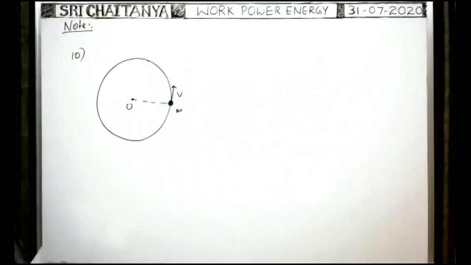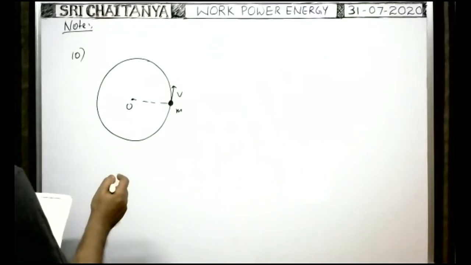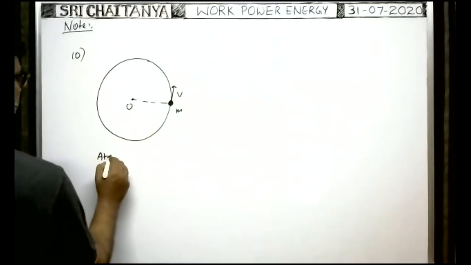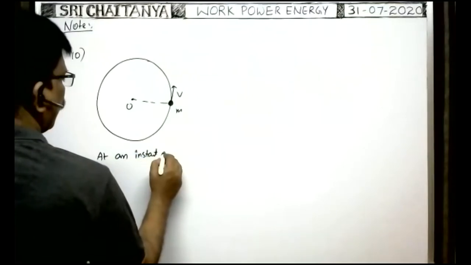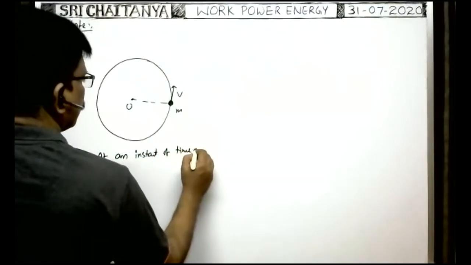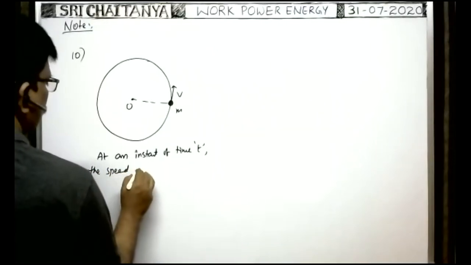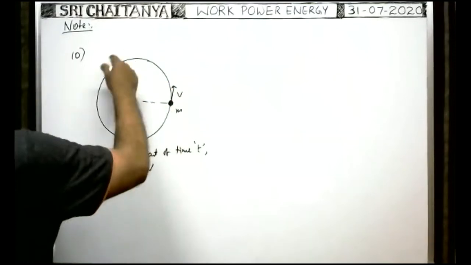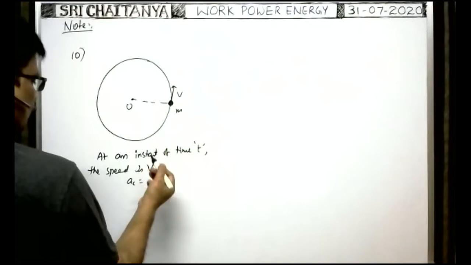Okay, now at an instant of time t, the speed is v. The centripetal acceleration AC is equal to, that means the speed varies with time. At an instant of time t the speed is v, but when t changes, speed also changes.